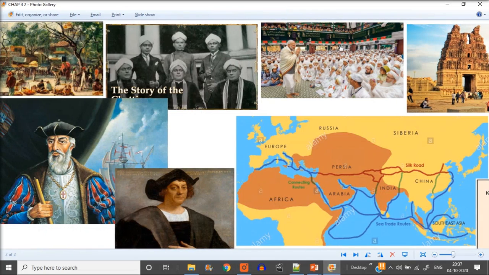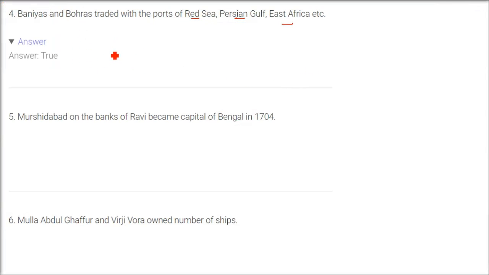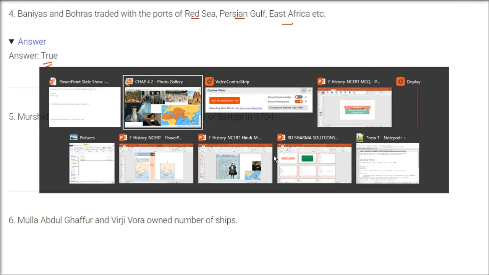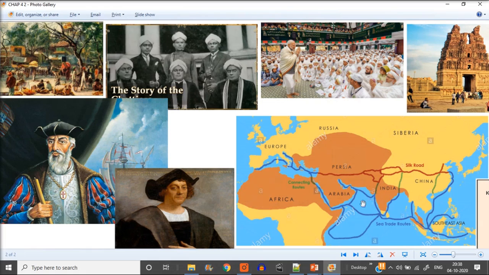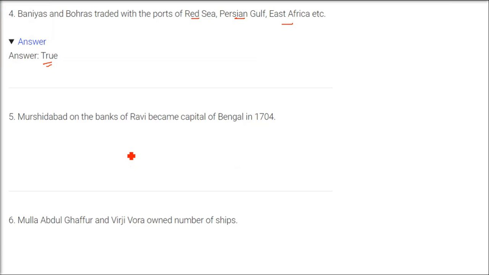So this is a Bohra Samaj. It's a Muslim community, but it is somewhat different from the Indian Muslims, right? And these are the Chettiars I am showing you, Baniyas and Bohras. So the answer is true here. In all this trading, you will find people of Indian origin at these places, and their origin is in our place. Okay.